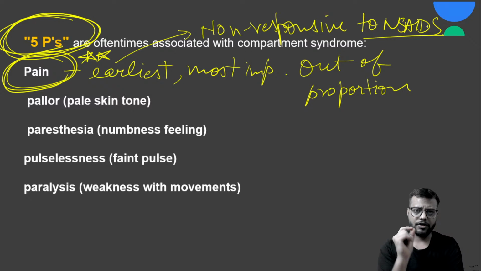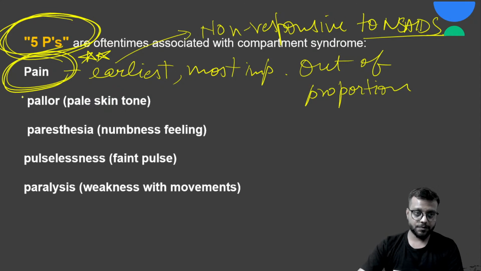Okay, so pain is a classical feature which is the earliest, most important, out of proportion pain and non-responsive to the NSAIDs. This type of pain अगर हो रहा है patient को with swelling and blisters, swelling, redness, warmth, okay, then you should definitely suspect compartment syndrome and rule out.